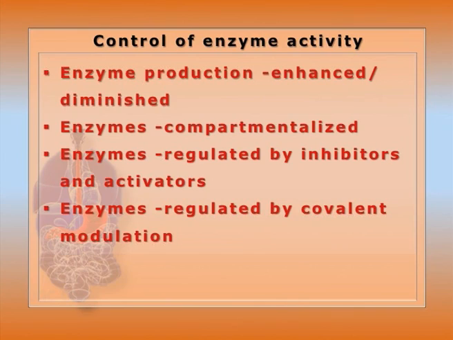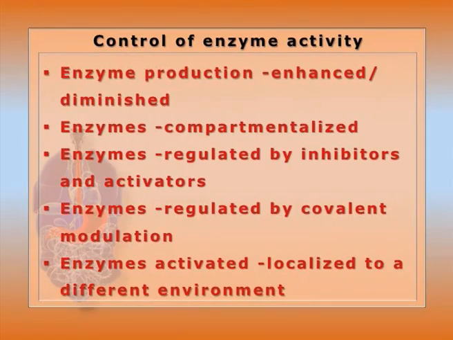Glycogen can be utilized to regulate the blood glucose level by the phosphorylation as well as dephosphorylation of the enzyme sets, kinases, phosphatases, etc. The enzymes can be activated by localization in a different environment. In case of hemagglutinin of influenza virus, it is activated by conformational change in the acidic environment of the lysosome only when it is internalized within the host cell.